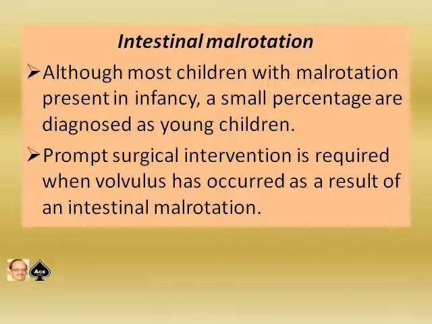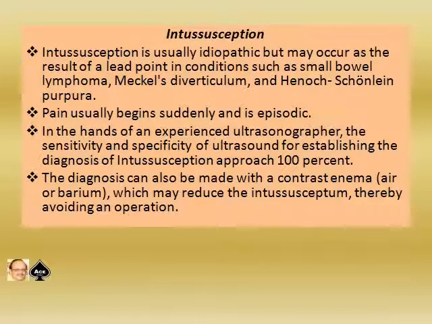Intestinal malrotation. Although most children with malrotation present in infancy, a small percentage are diagnosed as young children. Prompt surgical intervention is required when volvulus has occurred as a result of an intestinal malrotation. Then intussusception is usually idiopathic but may occur as the result of a lead point in conditions such as small bowel lymphoma, Meckel's diverticulum, Henoch-Schonlein purpura.